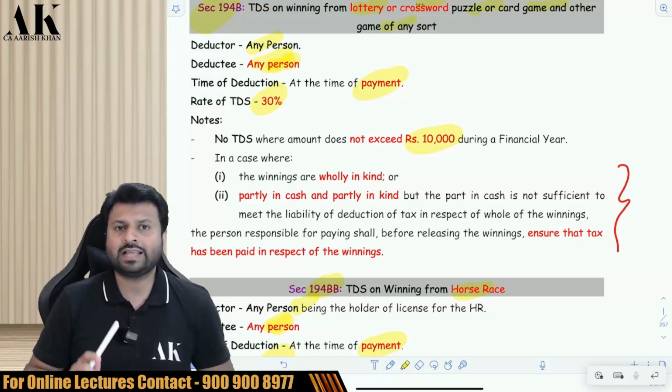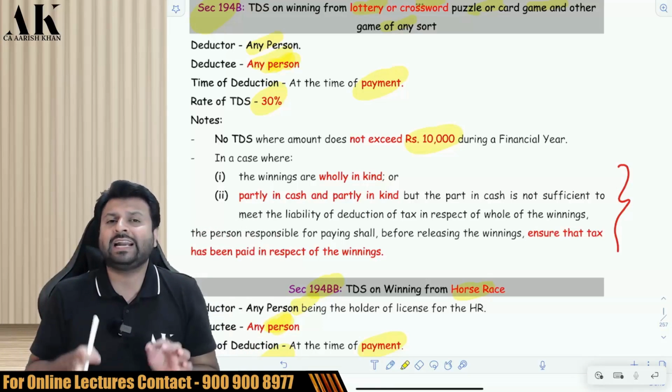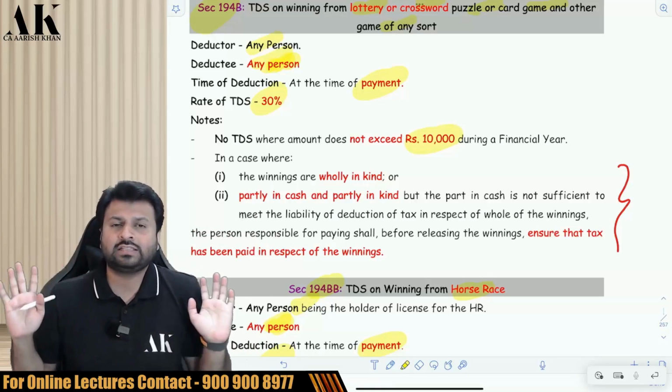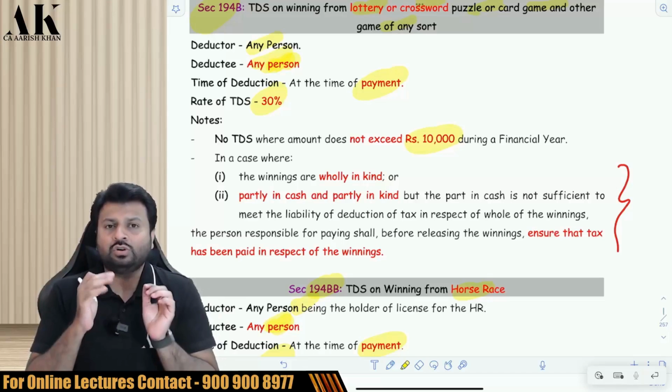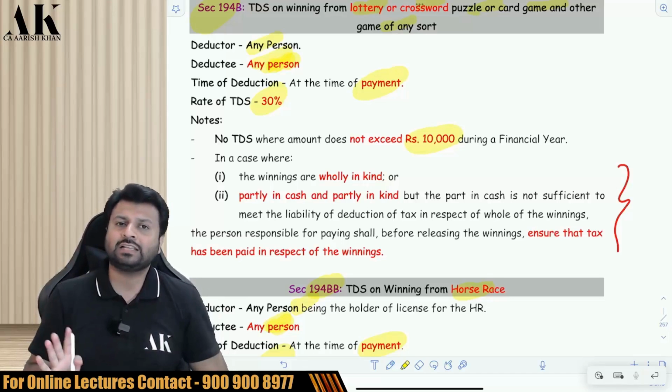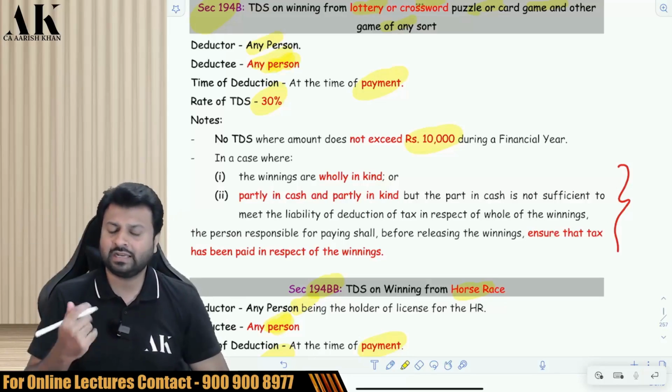You have to ensure that the other person has paid the tax. The moment the other person gives you evidence that he has paid the tax, then only you should release the winning. Till that time, you are not allowed to release the winning. So in that case, what are you supposed to do? You have to ensure that the other person has paid the tax. Once the other person has paid the tax, you release that winning. Otherwise, don't release the winning.